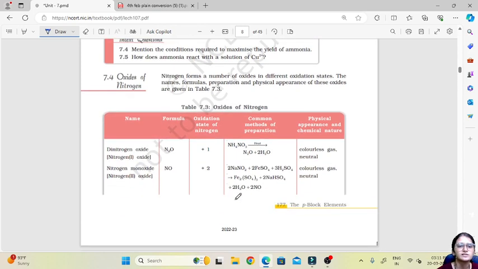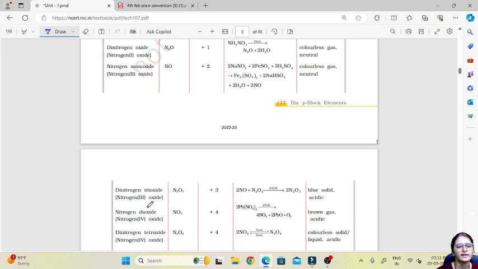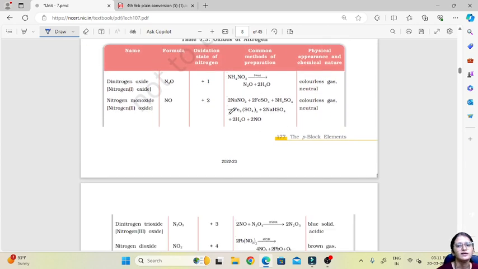Let's move on to the oxides of nitrogen. Now nitrogen can form many oxides. Some are given in this table, that is nitrogen oxide, nitrogen monoxide, dinitrogen trioxide. So basically they have particular oxidation states. If you consider N2O, that is nitrogen oxide, then we already know the oxidation state of oxygen, which is -2. So let us find the oxidation state of N. So N2 means we will consider N as X, so it will become 2X.